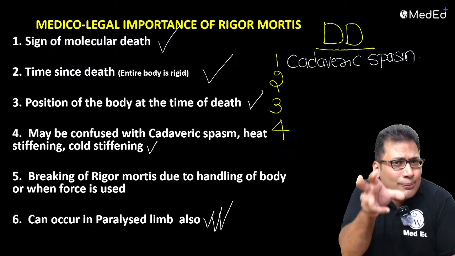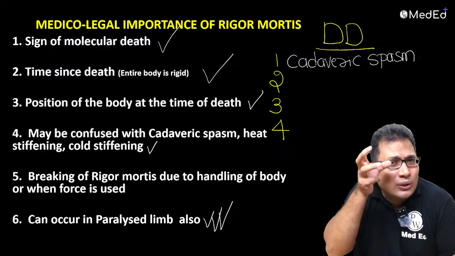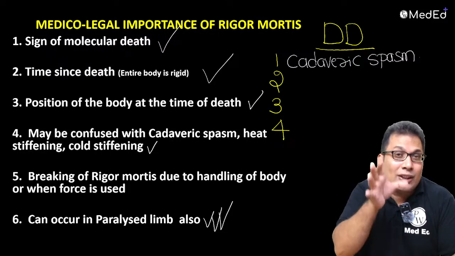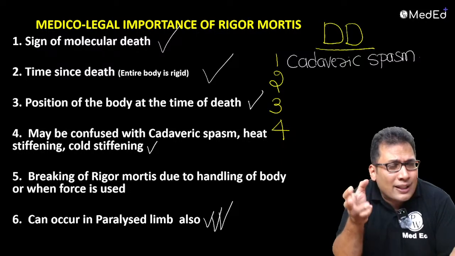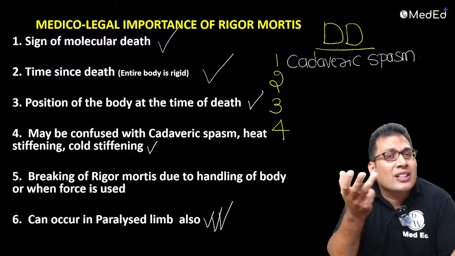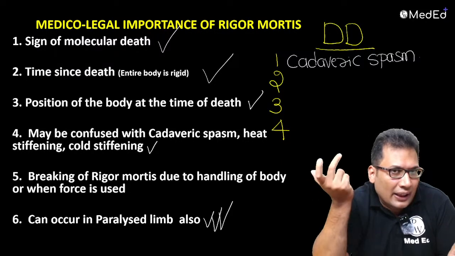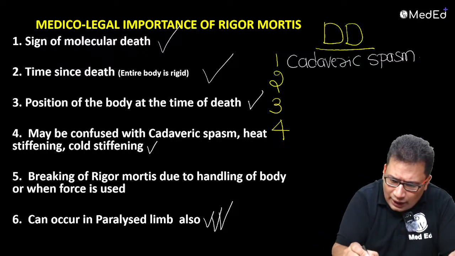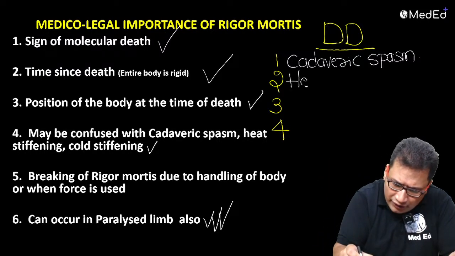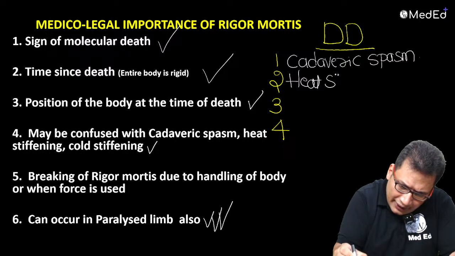Remember, cadaveric spasm is an antemortem phenomena, so that occurs before death. That shows the manner of death. In cadaveric spasm, remember, it is also known as instantaneous rigor. Okay, that can be differential diagnosis. Then there can be a condition known as heat stiffening. Heat stiffening.